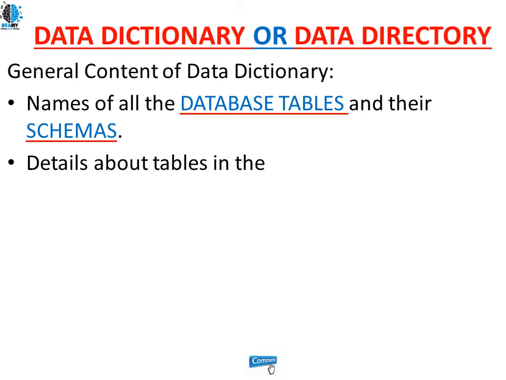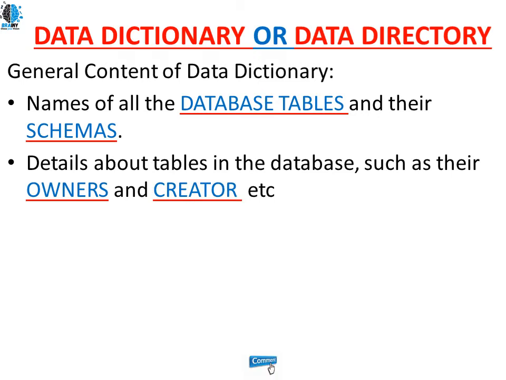Next, details about tables in the database, such as owners and the creator. So who is going to create them first? For example, the database administrator will be creating the tables, and presently who is the owner? Front office persons are the owners of the table, whose responsibility is to enter the data into the database. Like this production table: who has created it? The database administrator has created the production table. Who is handling it presently? It is presently handled by the production team. So the production team is the owner.